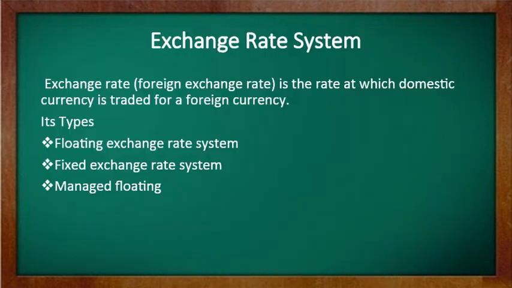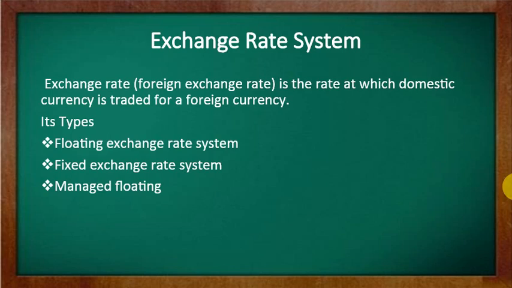Next we have the exchange rate system. How do we exchange, like how does our regulatory authority decide? Basically, why do we require this system in the nation? It is also known as the currency system, which establishes the way in which the exchange rate is determined. The value of the home currency with respect to the other currency has to be known, has to be calculated, that is your rating system.